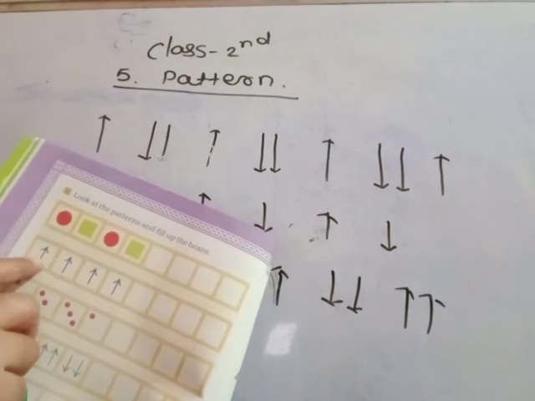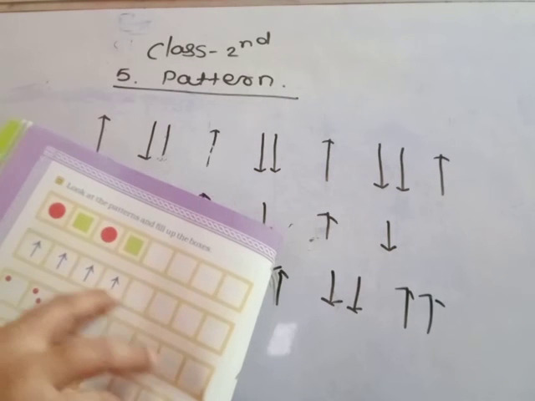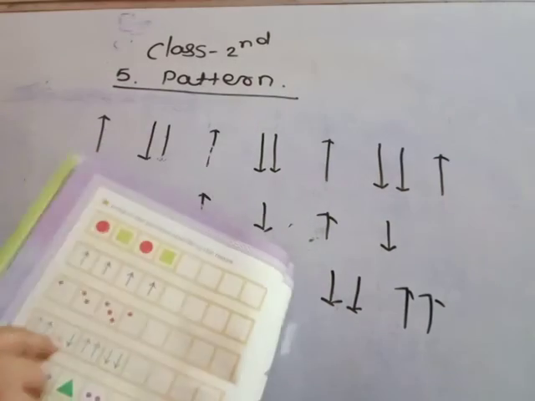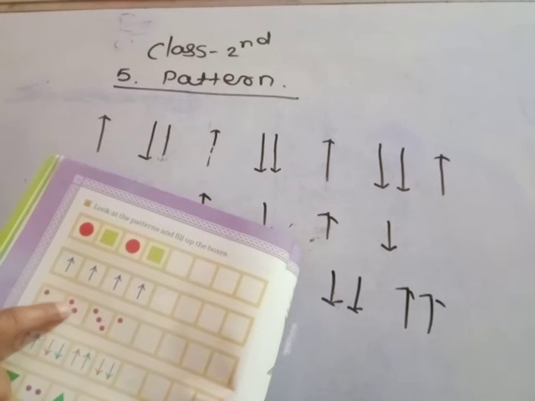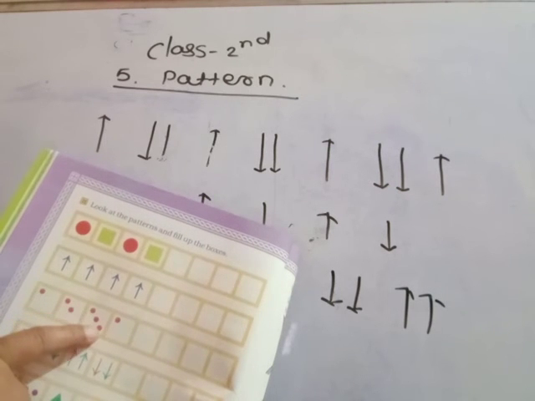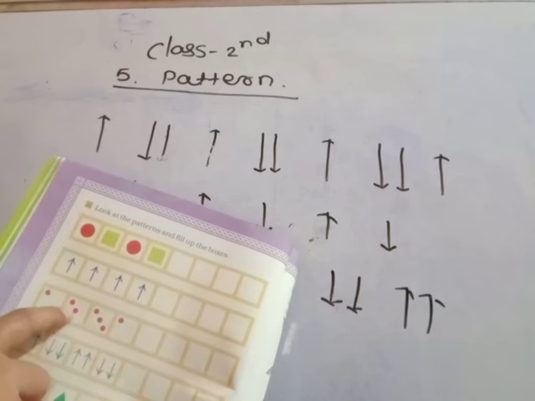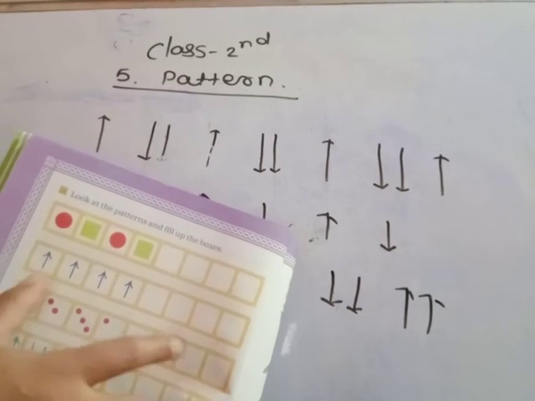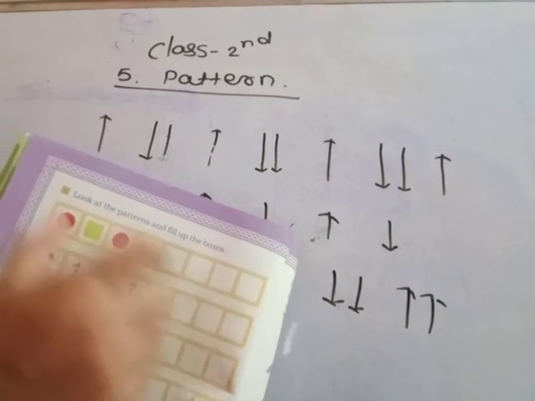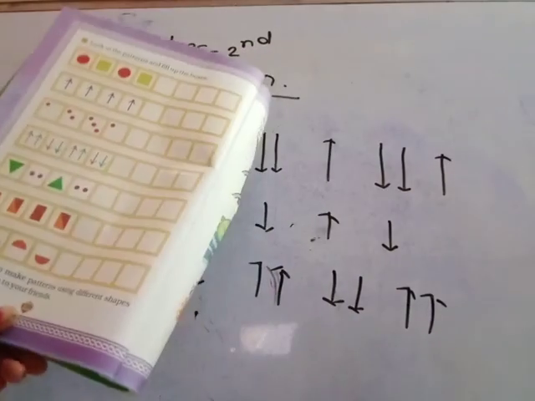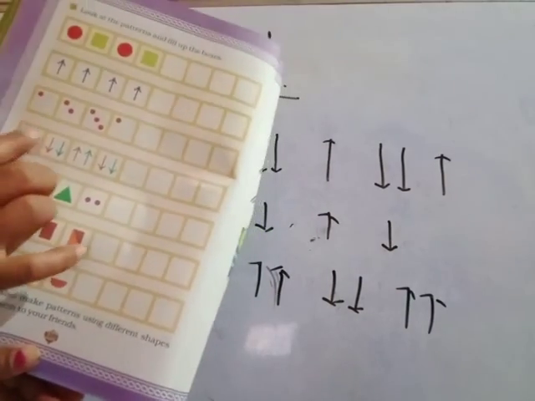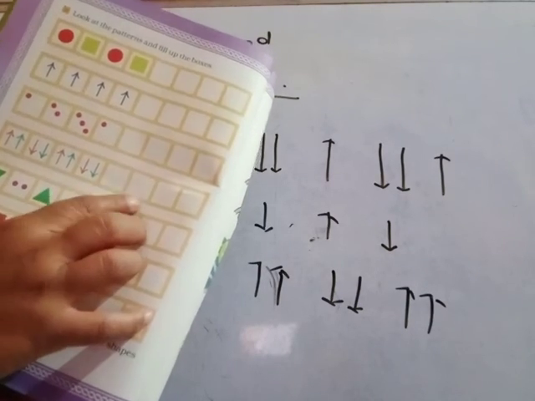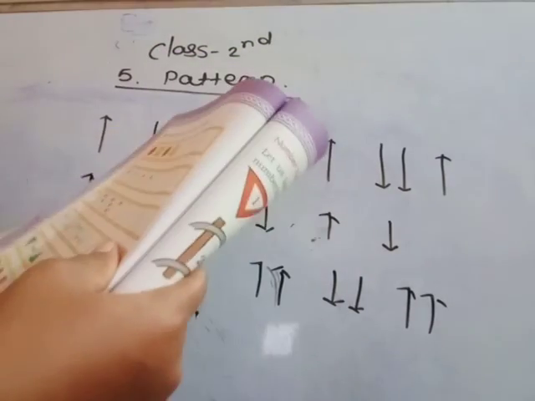Then arrow this. Arrow only upside arrow here also. You draw the same type of this arrow upside. Then see here, this one circle, here again 2 circles in one line, here again 3 circles, again 1, again how many circles here, 2. You draw here 2 circles in this line, here again 3 circles, again 1, again 2, in this type of pattern. Then next one, see here, this 2 arrows upside, again 2 arrows downside, 2 arrows upside, 2 arrows downside, again up, down, up, down.